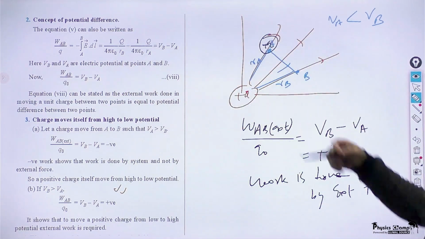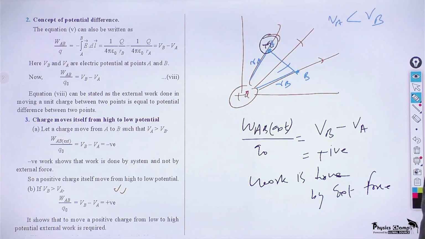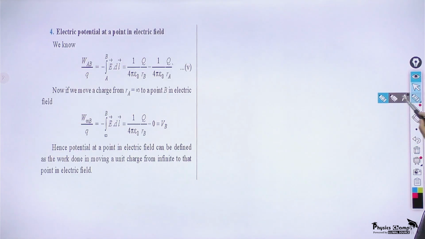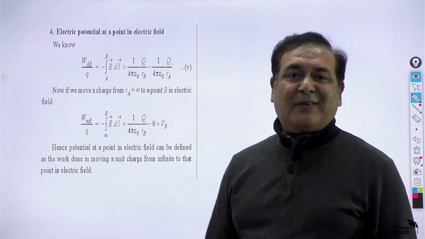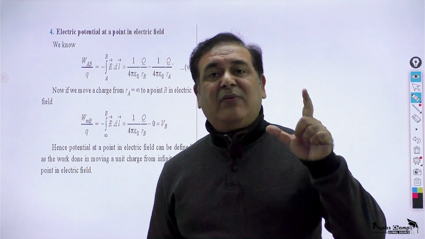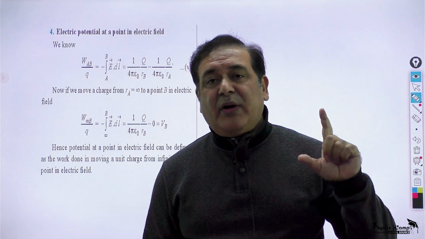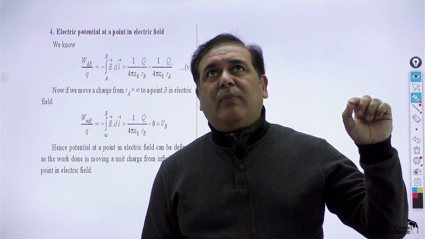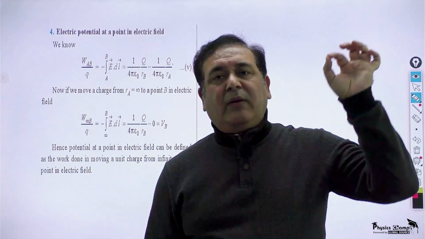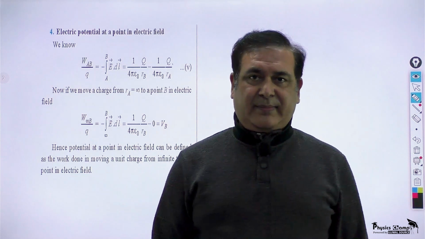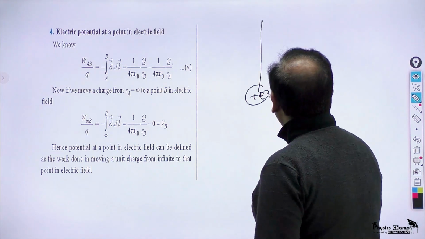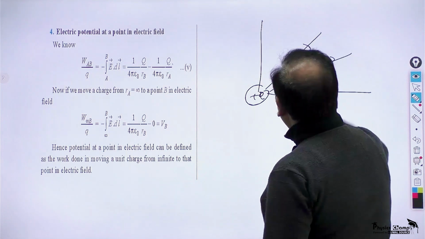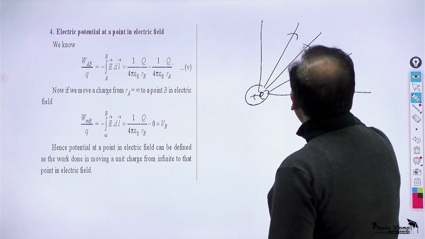You can calculate how much external work is needed. And here I can now introduce the standard definition of electric potential. The standard definition of electric potential at a point is the work required to bring a unit charge from infinity to that point in the electric field. So just imagine that you have a charge Q here and it is providing electric field everywhere. I have a point P here.